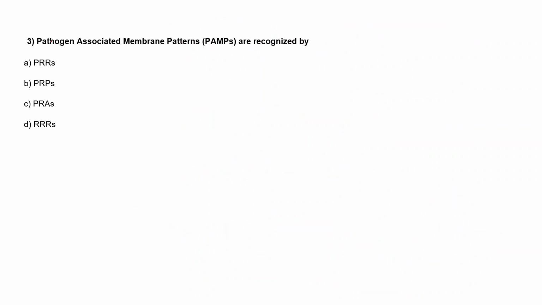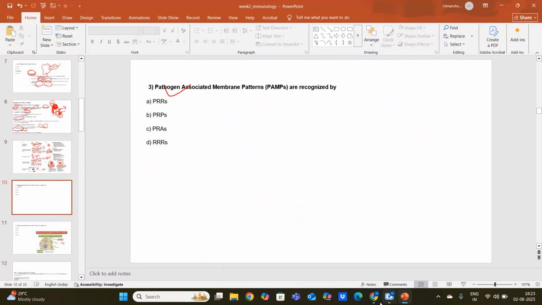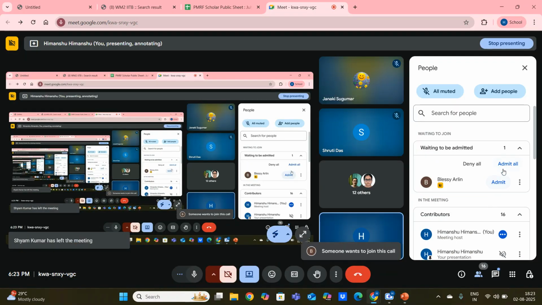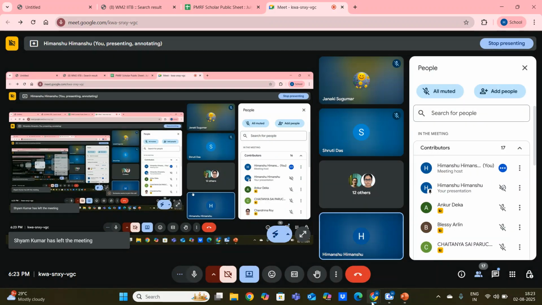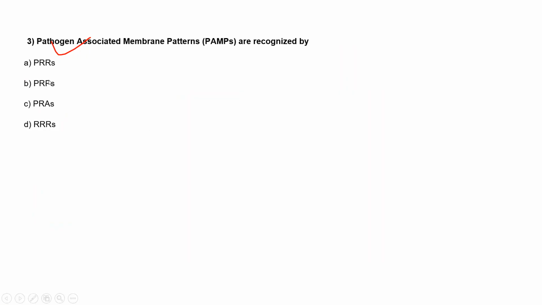And the next question is about PAMP. As in the earlier lecture we discussed, PAMP is the pathogen associated molecular pattern. So PAMPs are recognized by: option A is PRRs, option B is PRPs, option C is PRAs, and option D is RRs. Option A, ma'am.